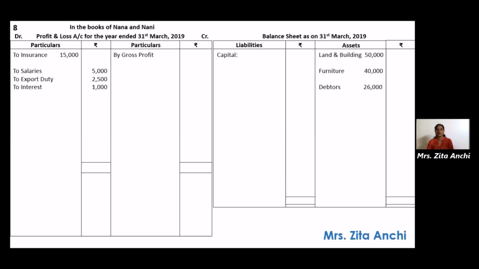Come to the credit balances. First given to you is the capital of the two partners. So write capital, below that write Nana, 50,000, leave 3-4 lines. Then write Nani, 50,000.